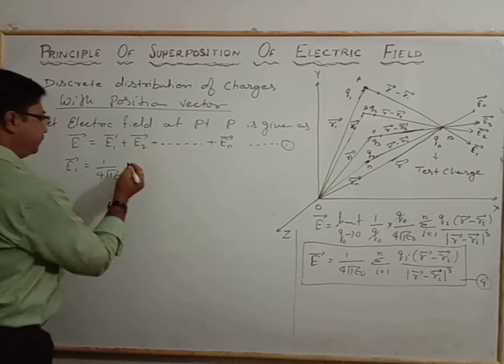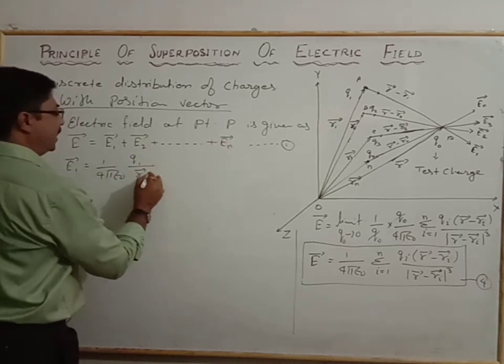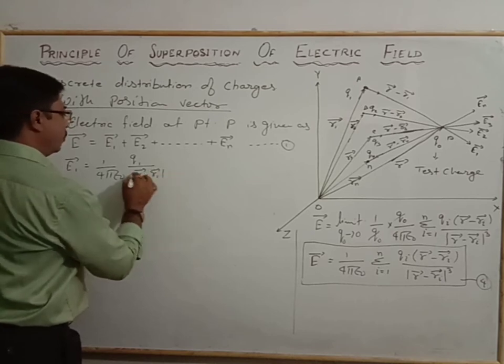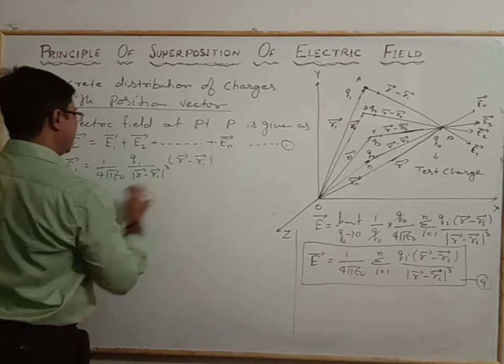Here it is Q1 by the modulus of R vector minus R1 vector whole cube, times R vector minus R1 vector.